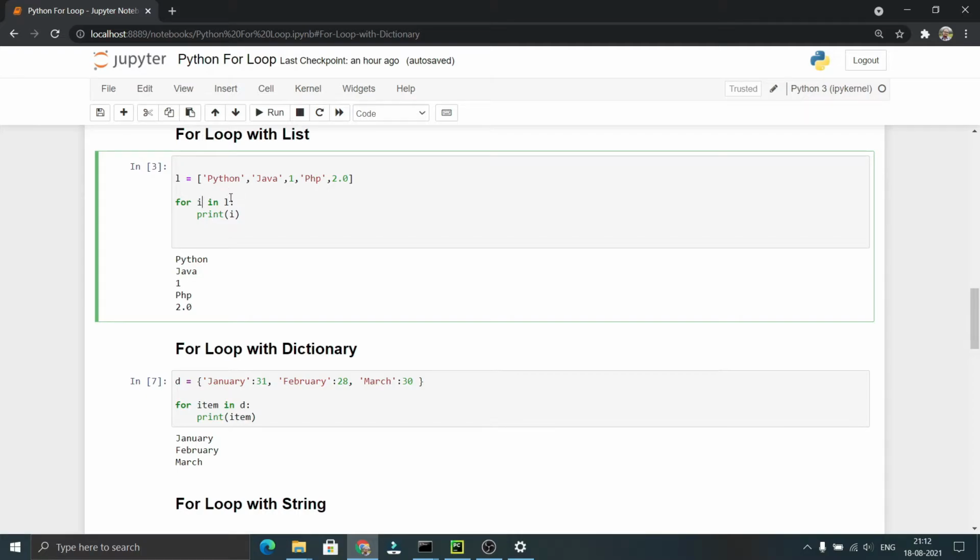In the first iteration the i value will be Python, so it prints Python. Similarly, in the second, third, fourth, and fifth iterations, the value of i will be Java, 1, PHP and 2.0 respectively. As the list contains 5 elements, this for loop will be executed 5 times and prints each element in the list. Now let us see the same program in debug mode so that you will get a better idea.